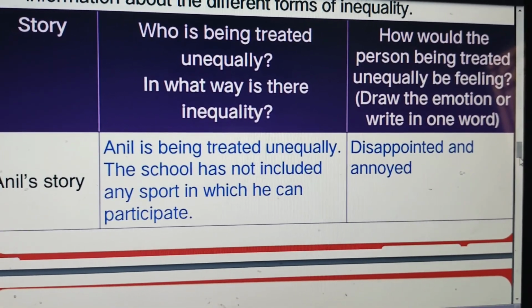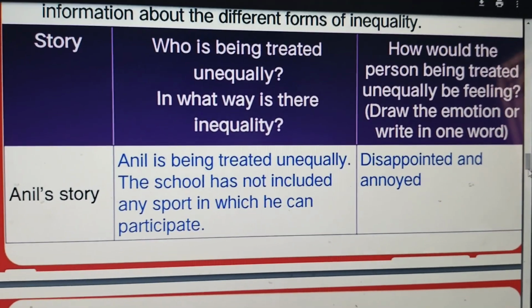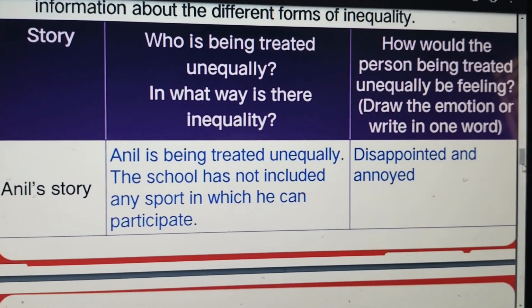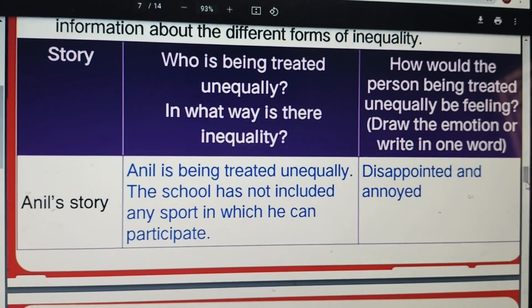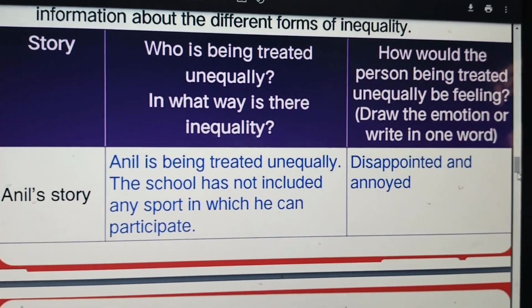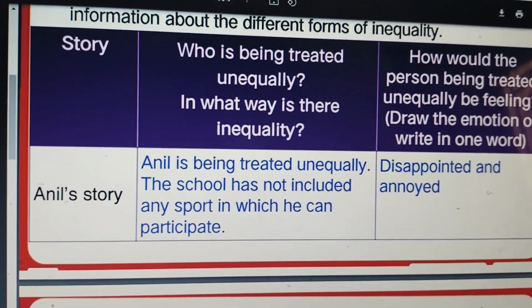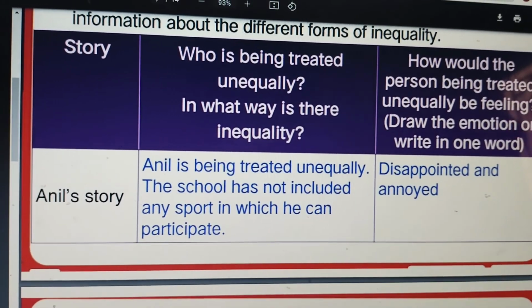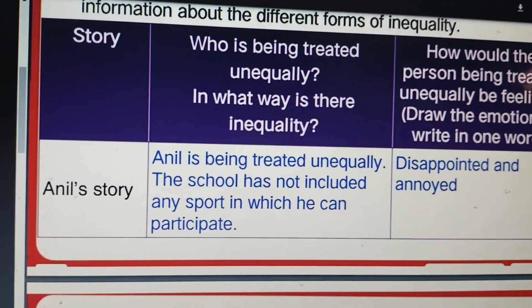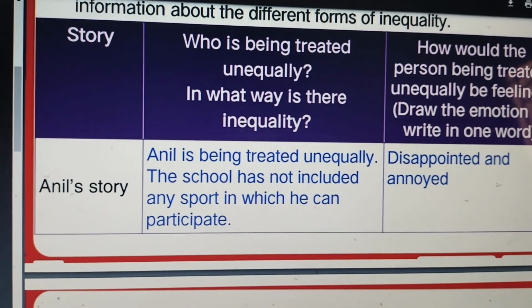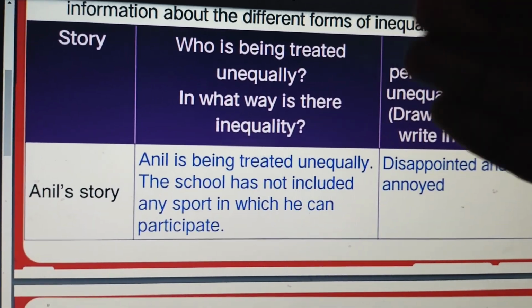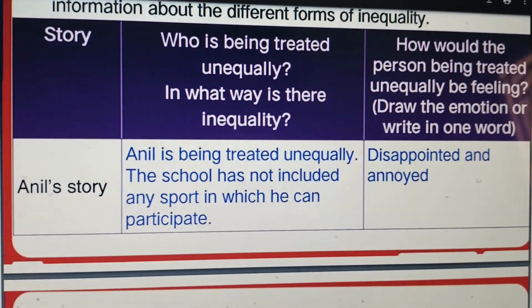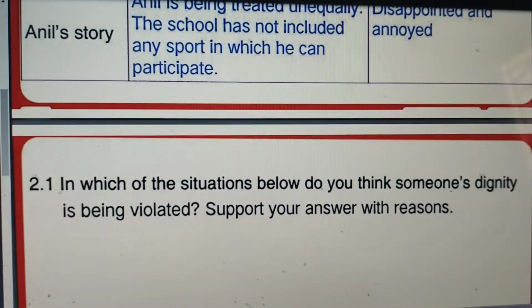So they may get disappointed, they may feel very sad and so many things. They are also human beings and they couldn't continue their work. So the government has brought out so many laws for these unequally treated people. So let us see what laws have been arranged by them.